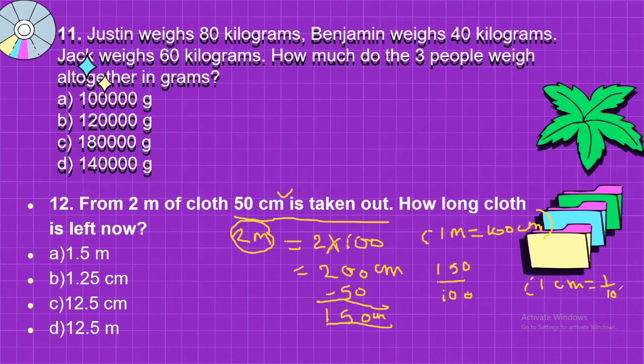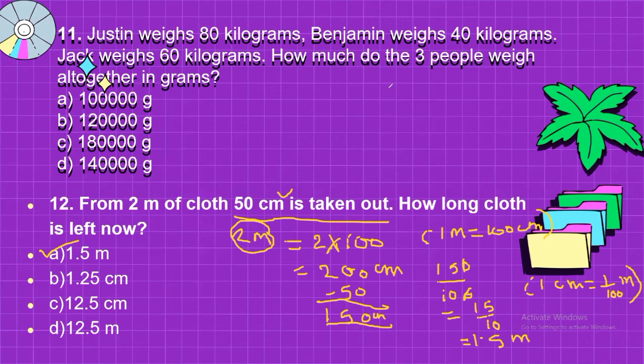If you wish to convert centimeter into meter, you need to divide by 100. So this 0 will be cancelled. So the answer will be 15 upon 10, so this will be 1.5 meter. So which option is correct? A option is correct. So this is question number 12.